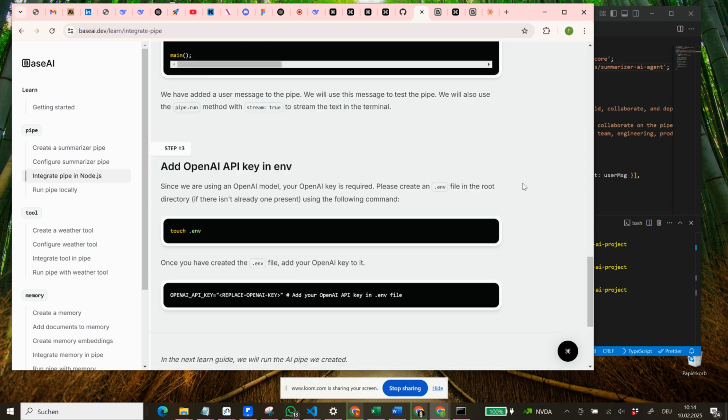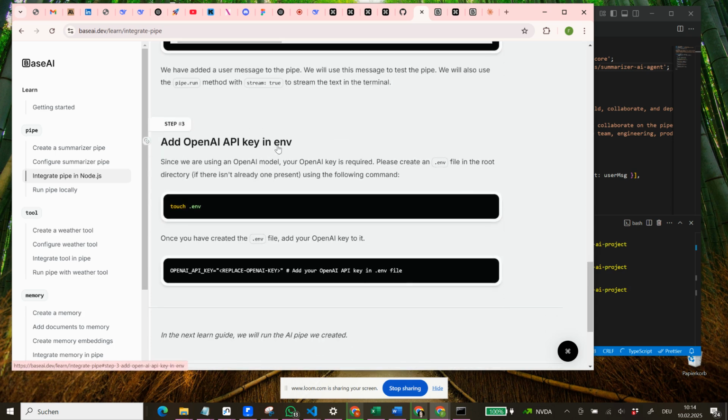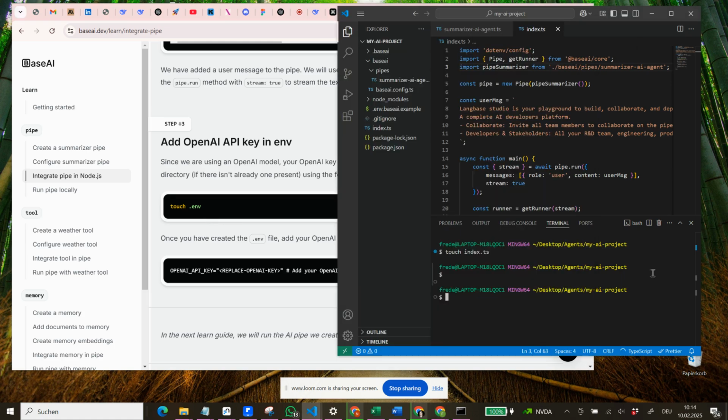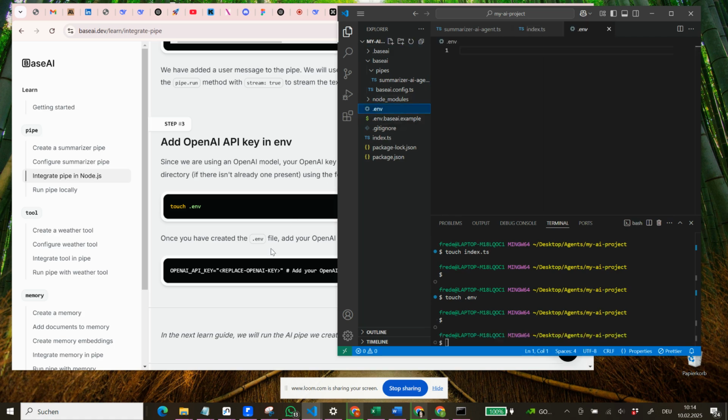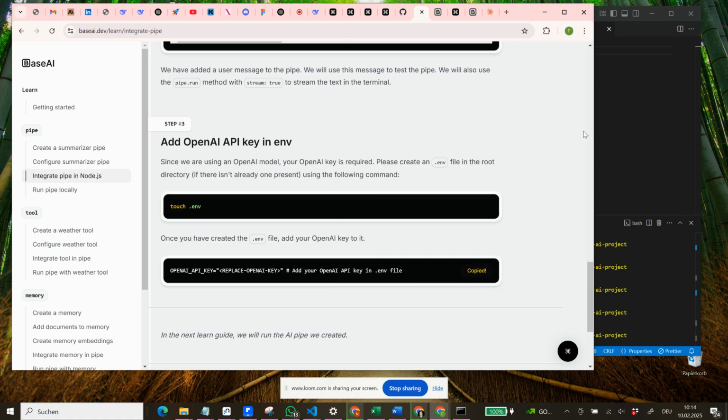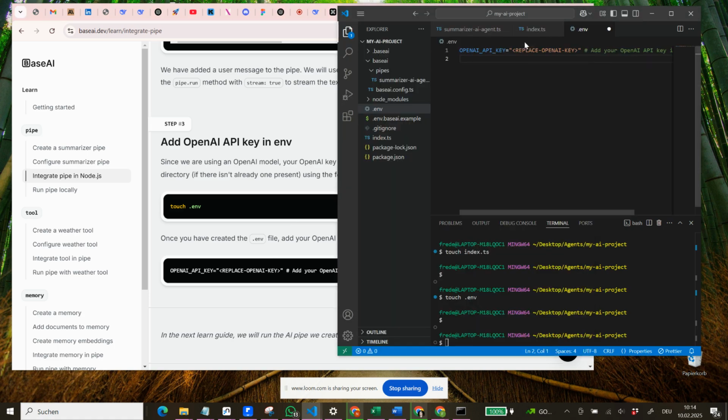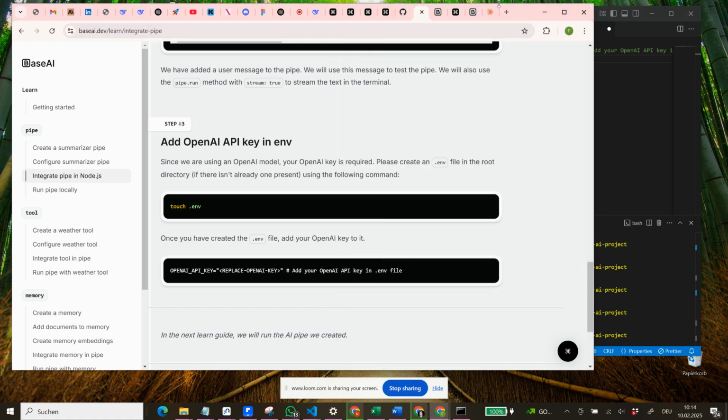Now it says step 3, add OpenAI API key in env. Since we are using an OpenAI model, your OpenAI key is required. Please create an .env file in the root directory using the following command. So again, we learn touch .env file. So we go and copy, we click here, and we see now we have this environment variable. And now here we have to add our OpenAI API key. So we will add this API key now, because we basically have to do this.